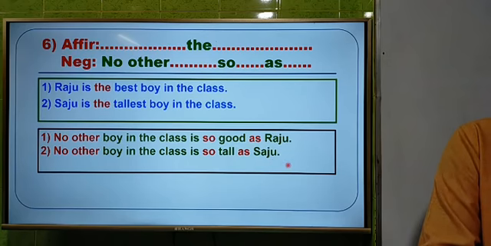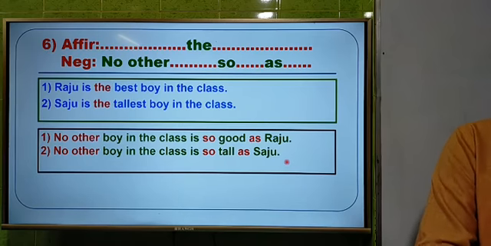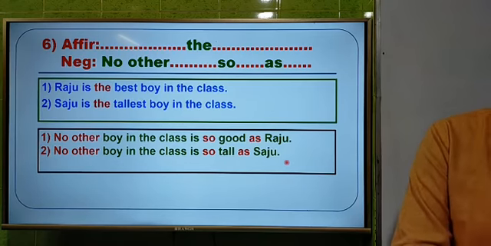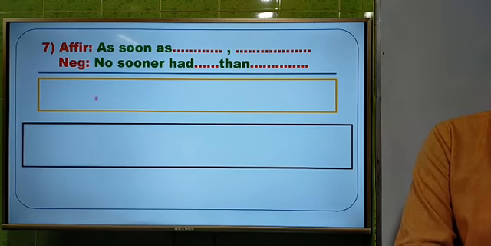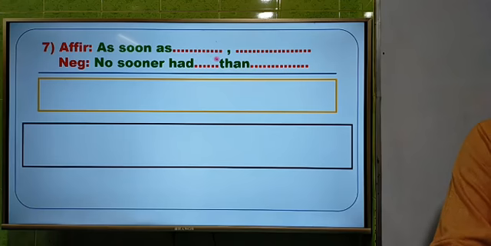So dear students, now I am going to the next one, rules number 7. The rule is "as soon as ... comma". That means you will get "as soon as ... comma" in an affirmative sentence. To make it negative, you have to use "no sooner had ... then". Look at the screen clearly. Instead of "as soon as", you have to use "no sooner had", and instead of comma you have to use "then", and it will be very easy for you to understand.